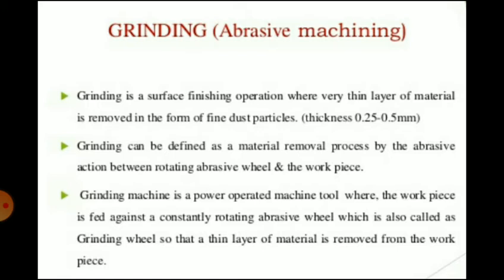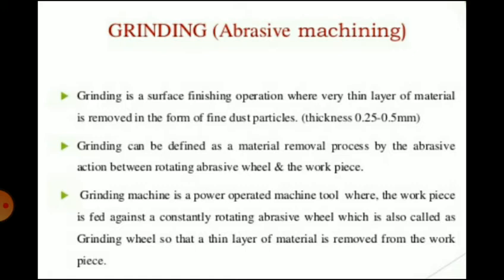Grinding can be defined as a material removal process by the abrasive action between the rotating abrasive wheel and the workpiece. Such abrasive wheels are made up of fine grains of abrasive materials held together by a bonding material called a bond.